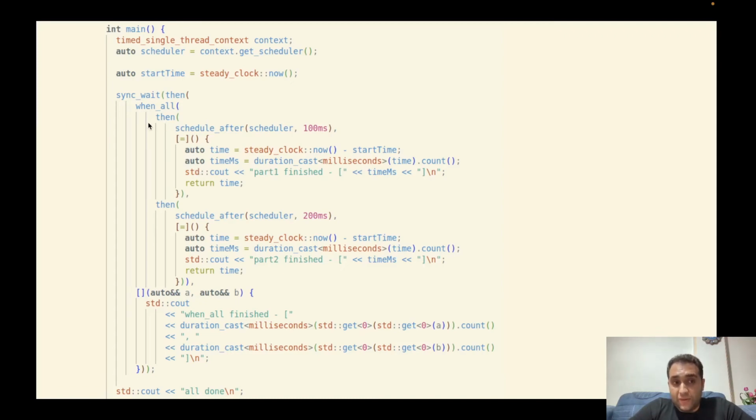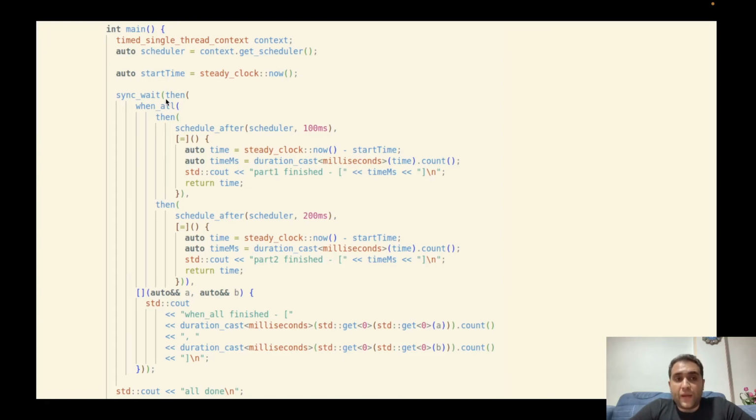But what does the sender do? The sender will run this function after this sender. Okay, and here the when all function gets two senders, the two senders that are generated by then. And when all also generates a new sender. We have passed the sender to the then function, and the second argument of then function will be a lambda function. It will run this lambda function after this sender. Okay, and the result will be just a simple sender.